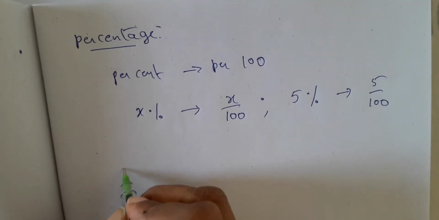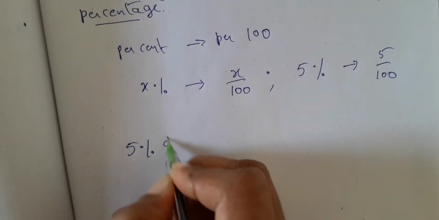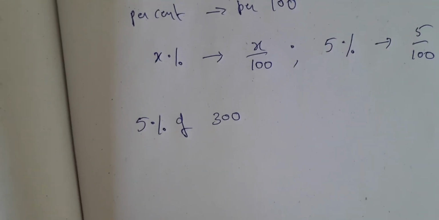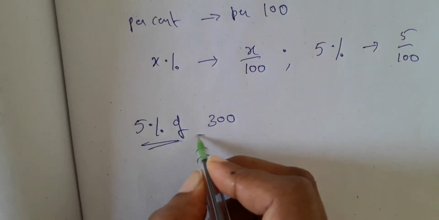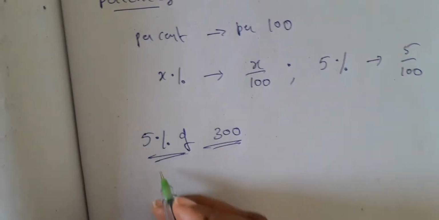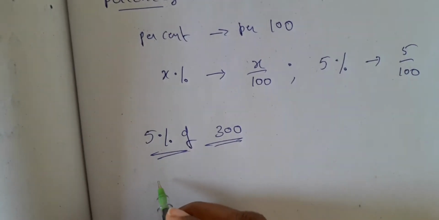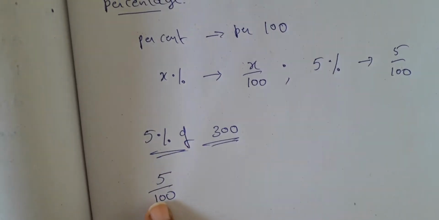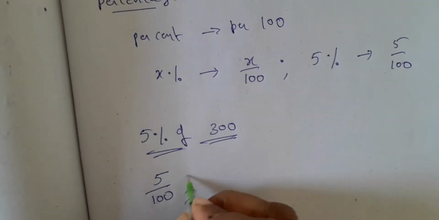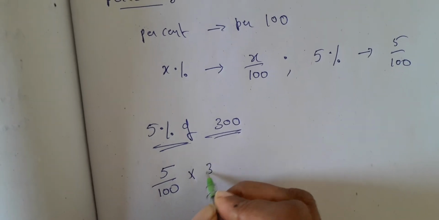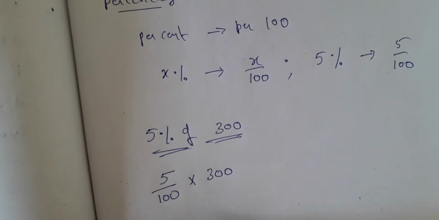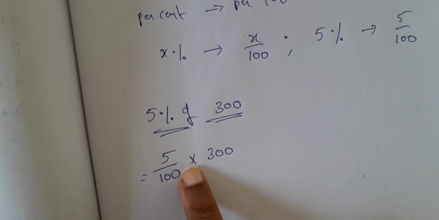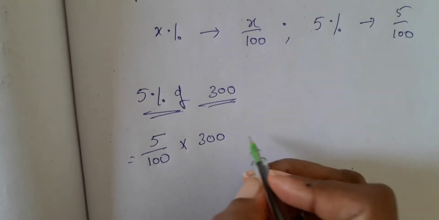Suppose we say 5% of 300. Suppose this is the question asked, right? 5% of 300. Understand the thing. What is 5%? 5 by 100. Is it not? 5% means 5 by 100. Of means into 300 as it is. Right? So this is the meaning. 5% of 300 means 5 by 100, of means into 300. So now what is that?